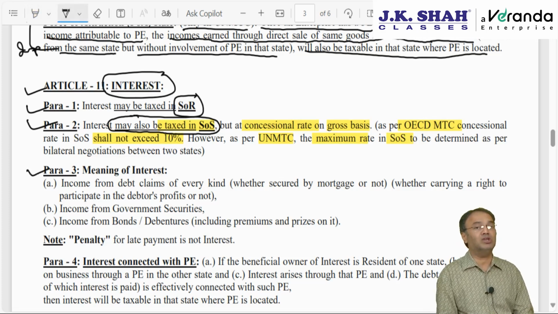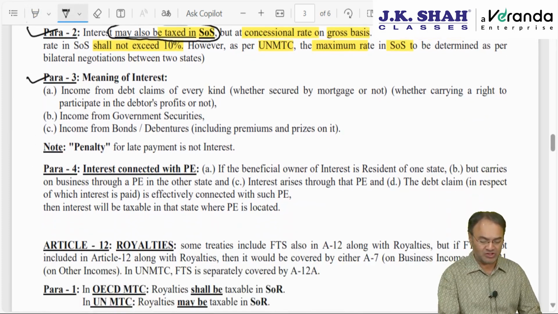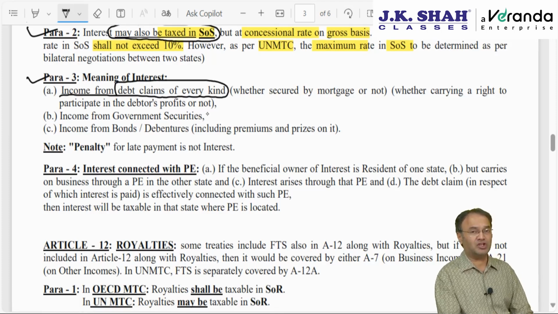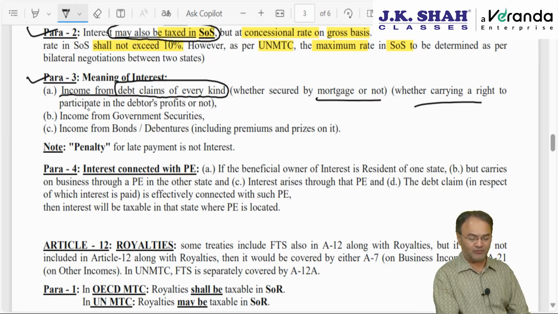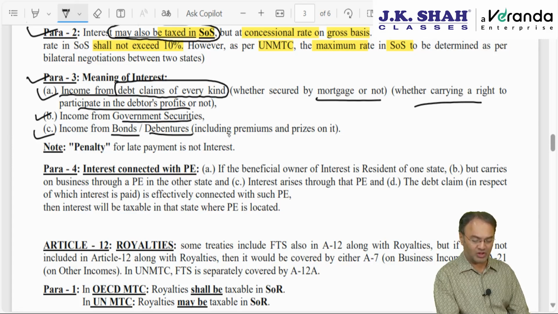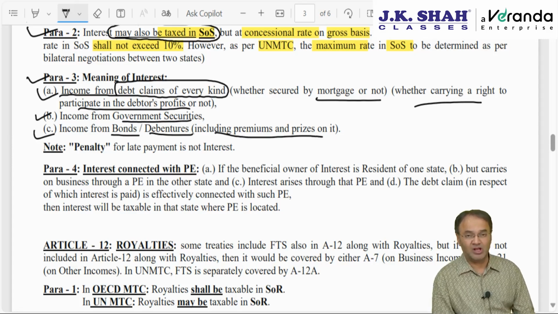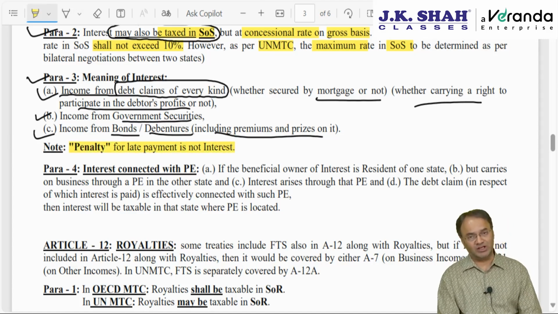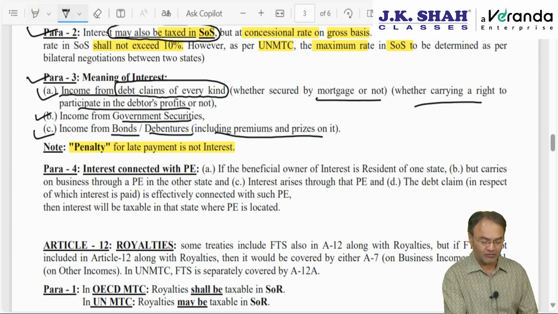Para 3 talks about the meaning of interest. Interest means any of the following. Number 1, income from debt claims of every kind, whether it is secured by mortgage or not, or whether it carries any right to participate in the profits of the debtor or not. Second, income from government securities and income from bonds and debentures, including premiums and prizes on them. However, the important point is that penalty for late payment shall not be considered at par with interest, and accordingly penalty will not be taxed as per